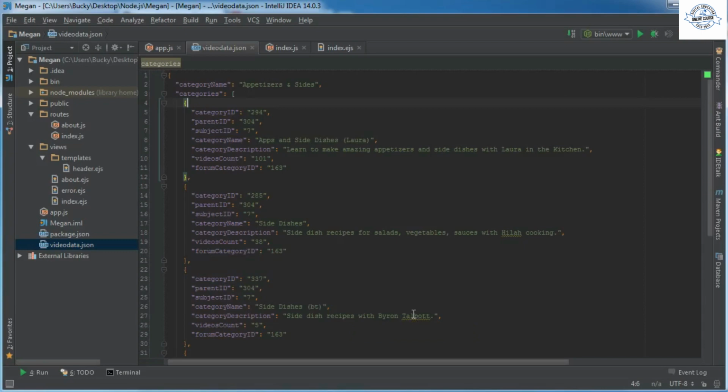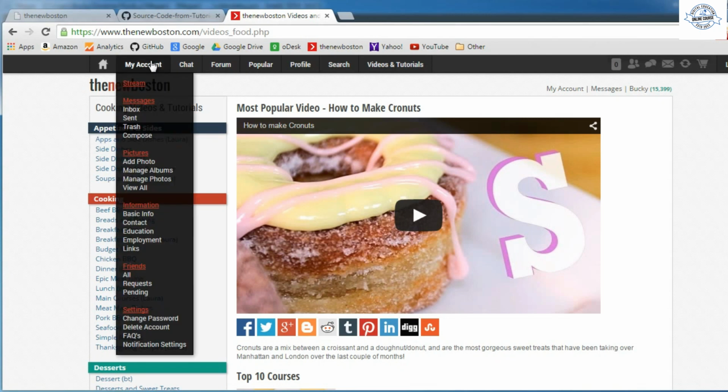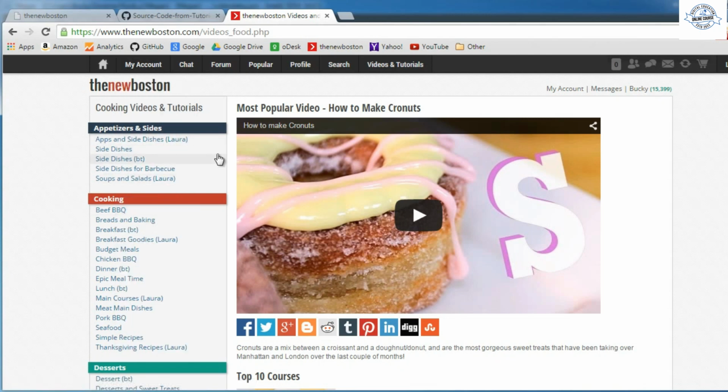Beautiful. So now that we have some kind of JSON data, let's figure out how to use it. Actually, let me rearrange these tabs so it's a little bit easier to understand. And by the way, before I continue, I should probably explain what this data is. This is just data from the API that we're working on for my site, and it is data about this appetizer section.